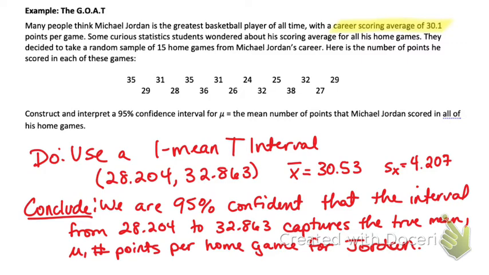That he's maybe over-exaggerating and maybe misremembering how things were back then. Now, if he's like, "Oh, yeah, I scored like 32 points per game when I played at home," we would probably believe him because that's within our interval. Anything that's within your interval is believable at 95% confidence. Cool? There you go, guys.